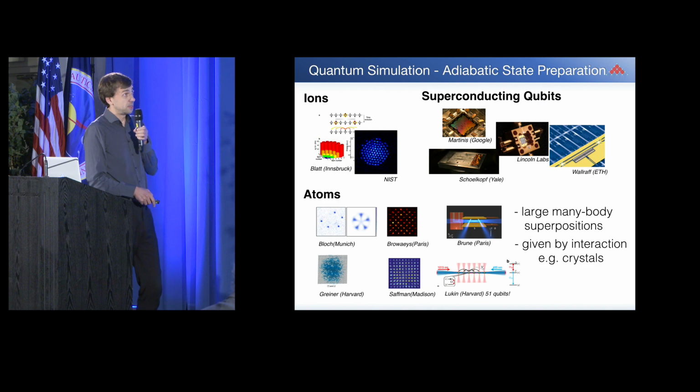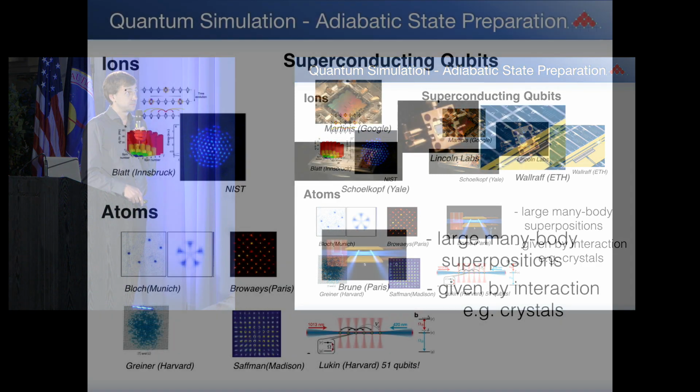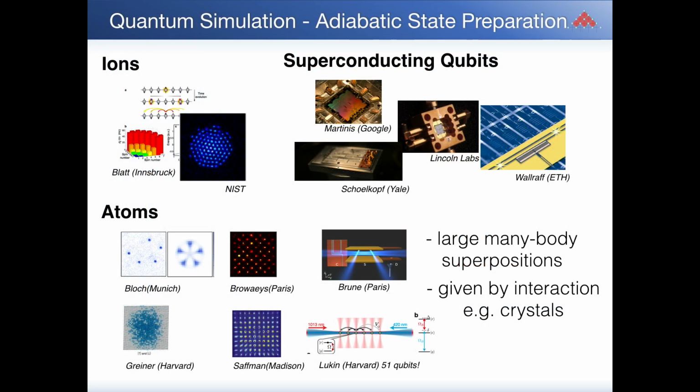Now, let's think about Hamiltonian dynamics on the other hand. In Hamiltonian dynamics, we know many systems, atoms, ions, superconducting qubits, where we already have tools to create large many-body superpositions with adiabatic state preparation.